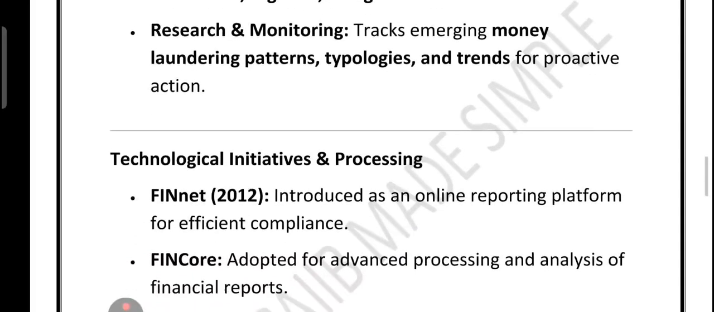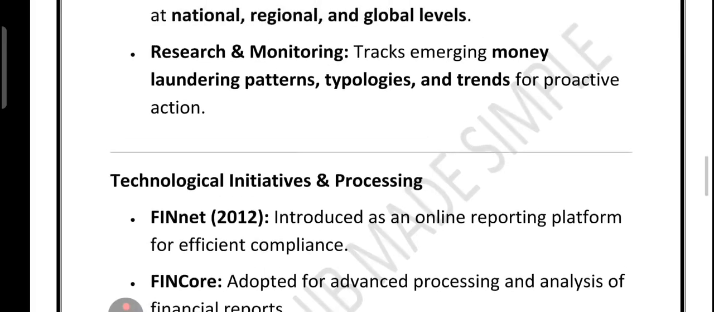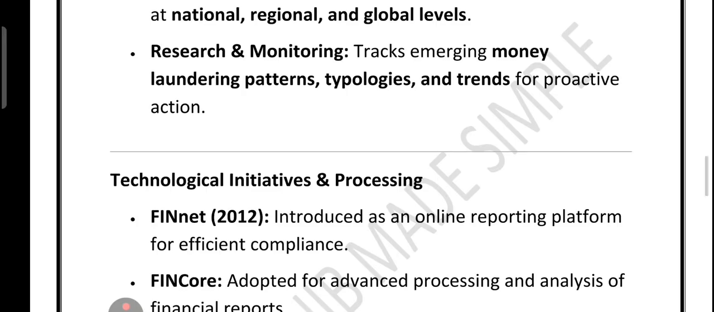What is the fourth role? The fourth role is research and monitoring, which means not just storing data. FIU-IND is constantly studying new tricks used by criminals, whether it is a new money laundering method, an emerging trend or a typology.